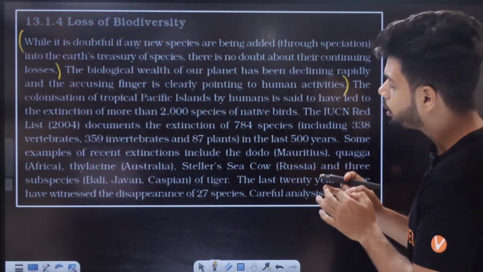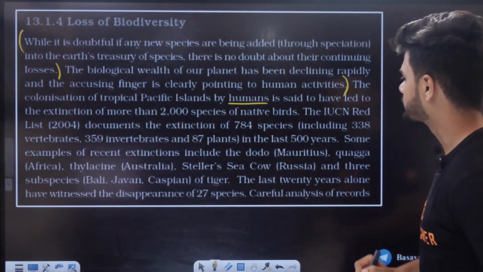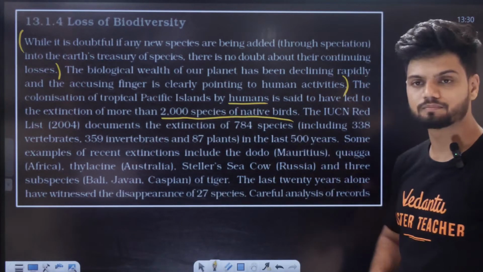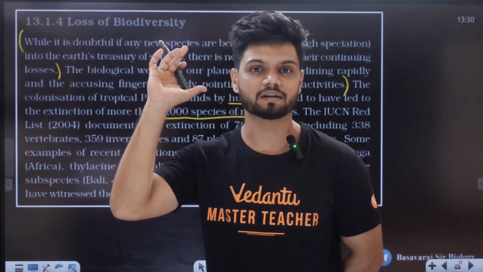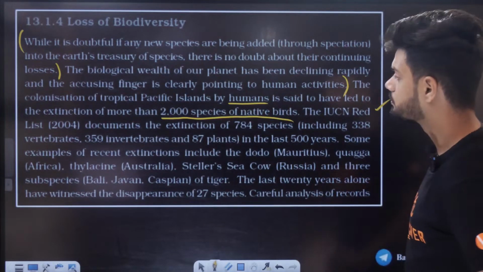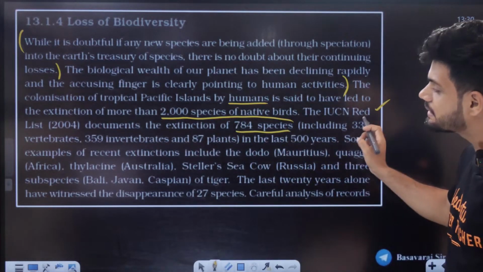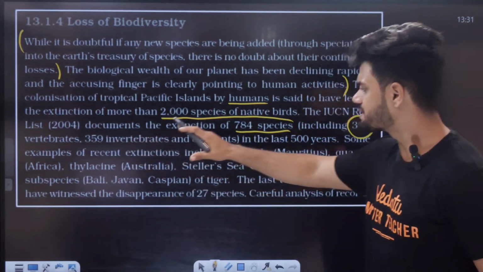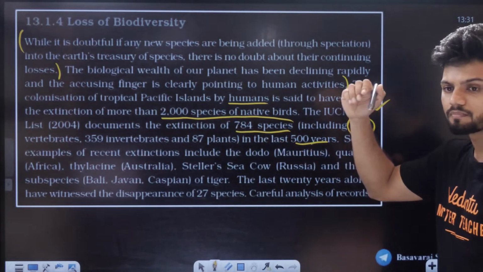The colonization of tropical Pacific islands by humans is said to have led to the extinction of more than 2,000 species of native birds. We are just going and staying there. Boom. Animals are dead, plants are dead, birds are dead. The IUCN Red List, very important, documents the extinction of 784 species, including 338 vertebrates, 359 invertebrates and 87 plants in the last 500 years. That number they will not ask you, students. So in the last 500 years, 784 species have gone extinct.